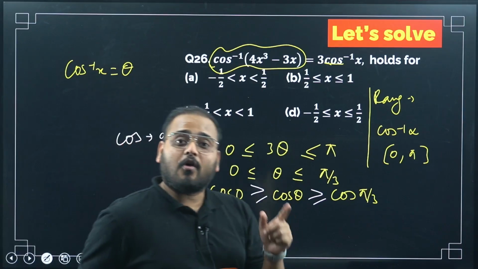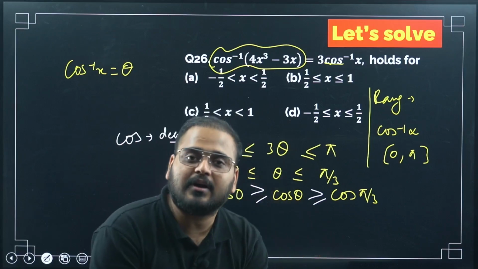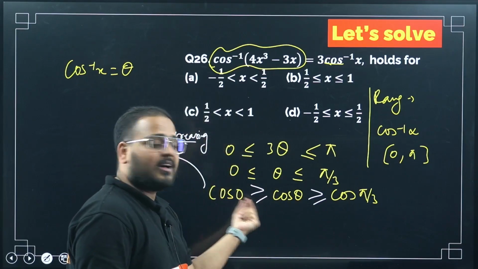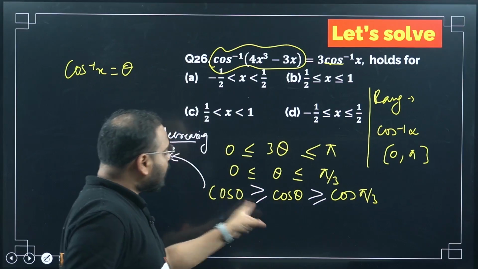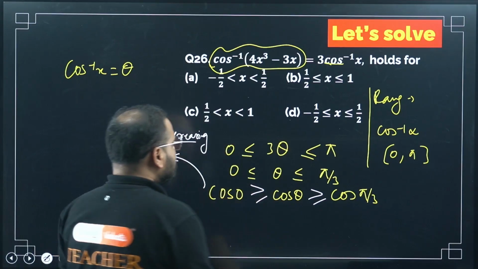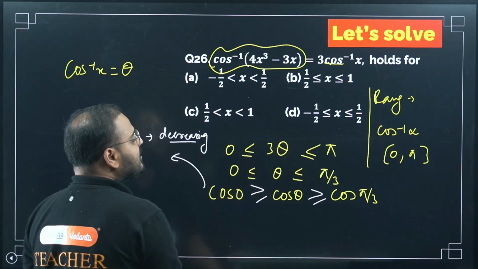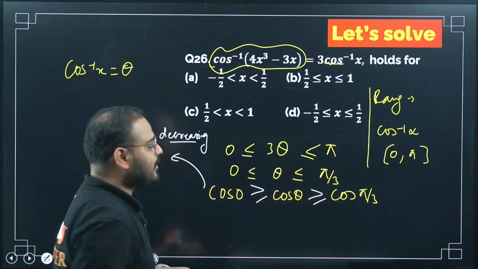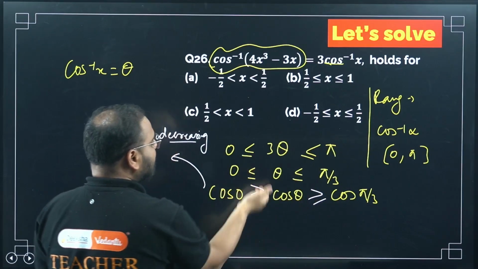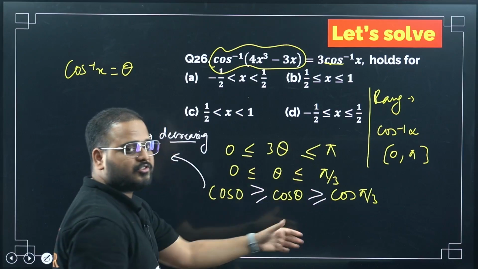Remember this. Cos is decreasing means if you multiply with a negative number, what will happen? The inequality reverses, right? So multiplying by cos will change the inequality. The less than becomes greater than, and the greater than becomes less than. So this is less than, so here less than becomes greater than. Now the order is changed.